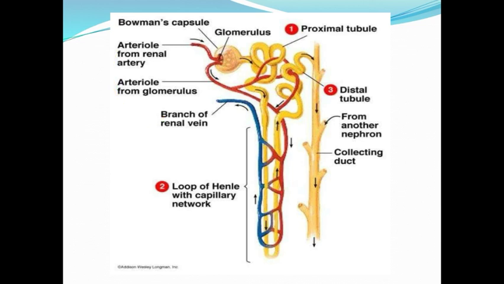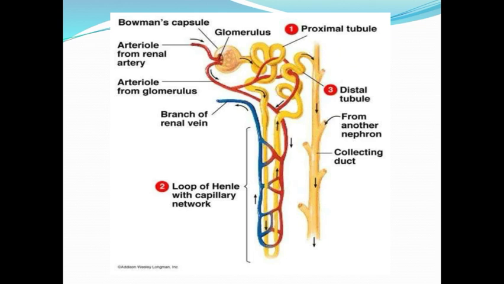Now let us move into the renal tubule. The renal tubule consists of the proximal convoluted tubule, loop of Henle, and the distal tubule. So first we will look at the proximal tubule.